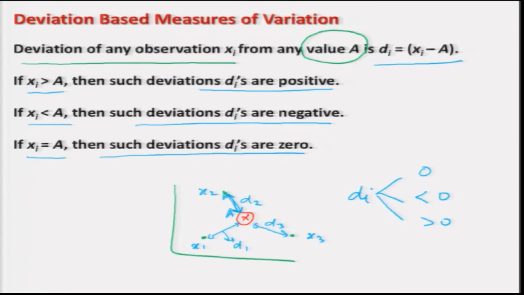Now, there is another issue. The issue is this: if I have the observations x1, x2, ..., xn, then corresponding to every observation I have the deviation values d1, d2, ..., dn. Now, d1, d2, ..., dn are individual values. So, suppose you have 20 observations, then you will have 20 values of deviation, some are positive, some are negative, some are 0. But it will be very difficult to look at the deviations and get a summarized value.